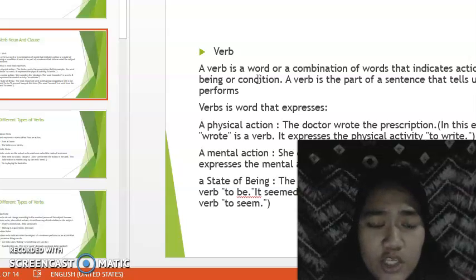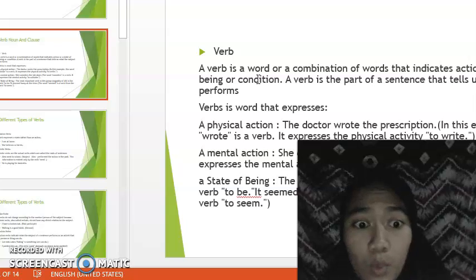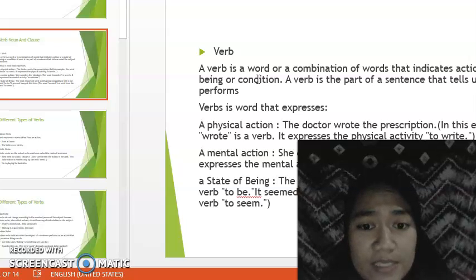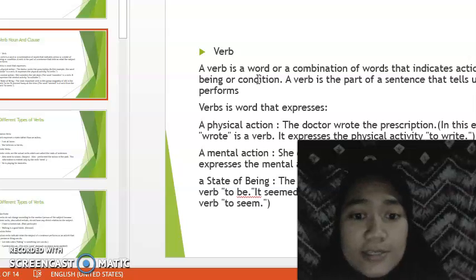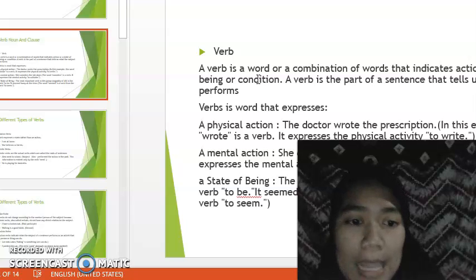A physical action, example, the doctor wrote the prescription. In this example, the word wrote is a verb. It expresses the physical activity to write. And then a mental action. She considered the job done. The word consider is a verb. It expresses the mental activity to consider.